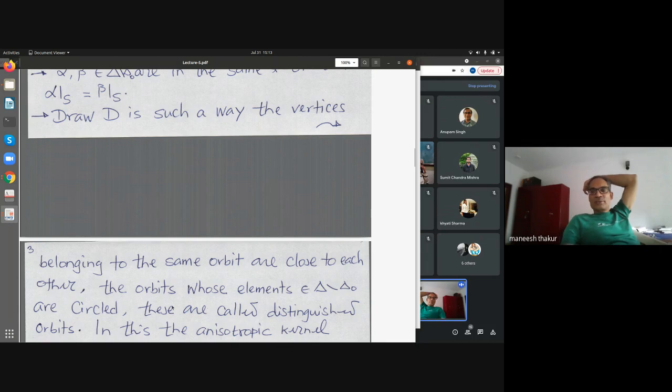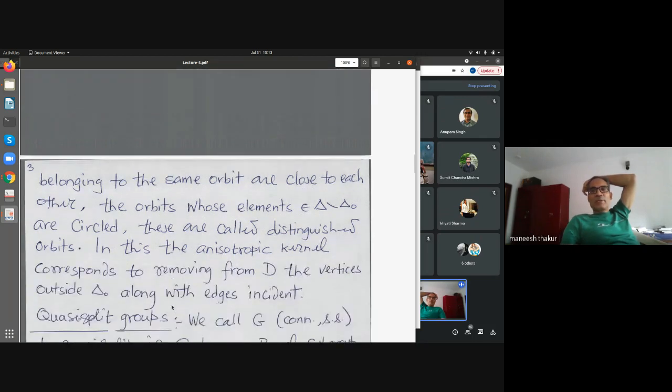And then you look at the orbits which do not belong to delta zero. None of the elements in that orbit belong to delta zero. Those are circled and they are called distinguished orbits. And if you remove the distinguished orbits from the diagram, whatever remains is the Dynkin diagram for the anisotropic kernel.